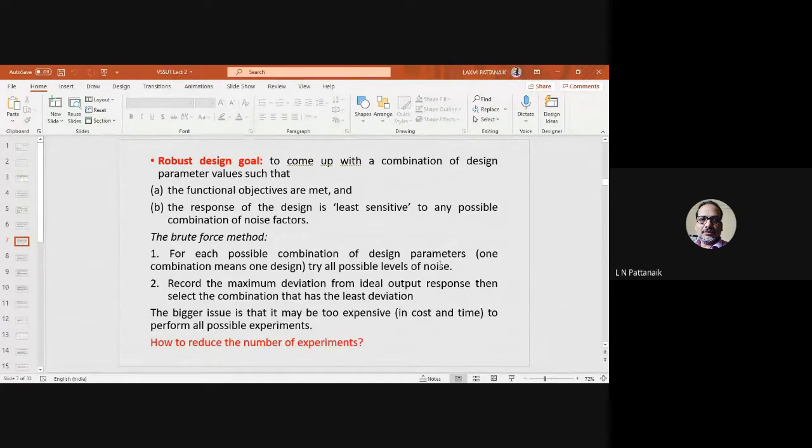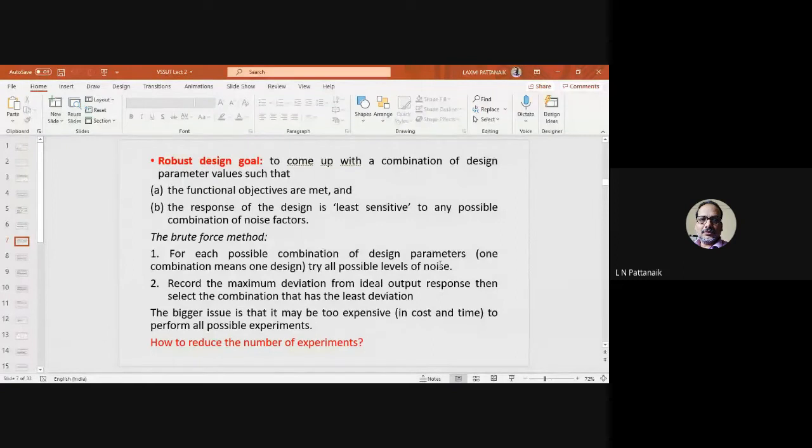Of course, there is a primary requirement. The second one is important. The response of the design is least sensitive to any possible combination of noise factors. That in fact is the uniqueness of robust design, that it tells us what levels of these input controllable factors you should use in your product or process so that it becomes less sensitive to the external factors on which you do not have direct control. Okay, so if you want to find the solution for this, that can be a brute force method. Brute force method means you don't know what is robust design, Taguchi's robust design, and you just want to conduct all the experiments. So that is somewhat like a brute force method.